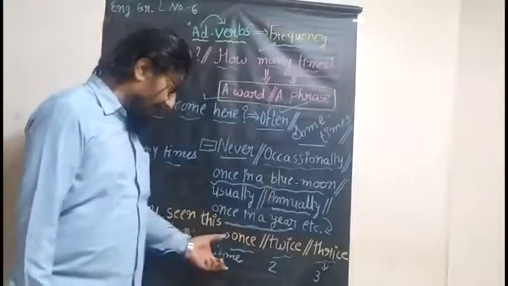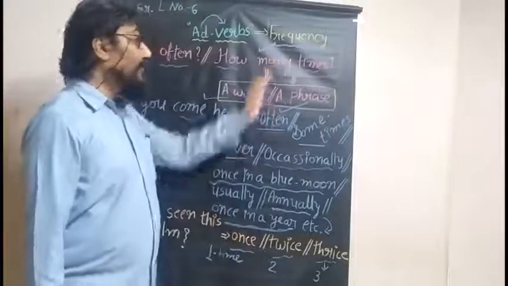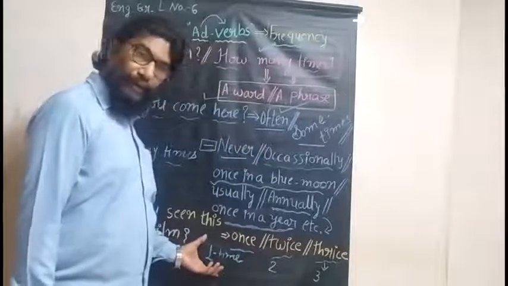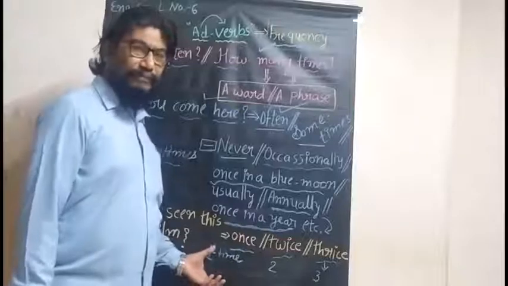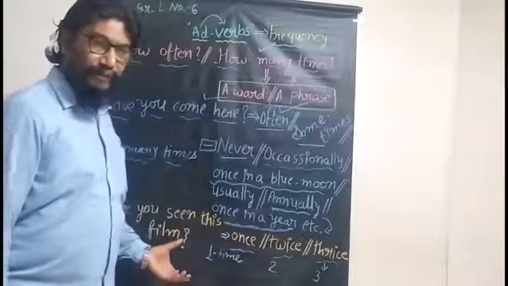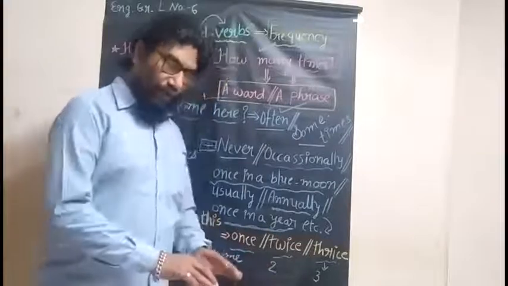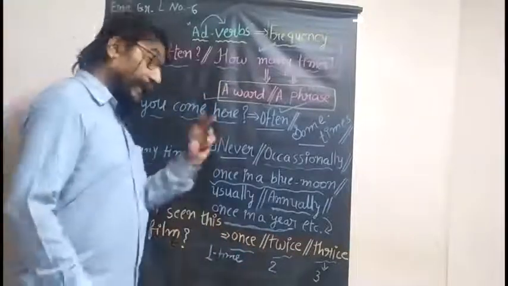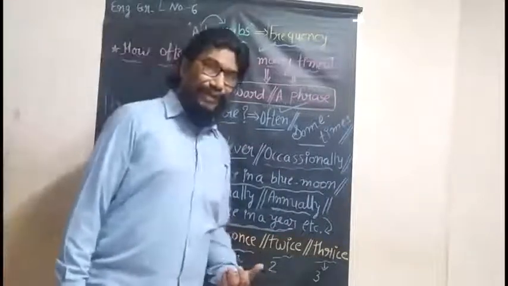In this way, whatever digits you have with the frequency, keep this in your mind for writing also. It's better to write once or twice. 3 times is not wrong. If you have written 1 time, 2 times, 3 times, that's not wrong.